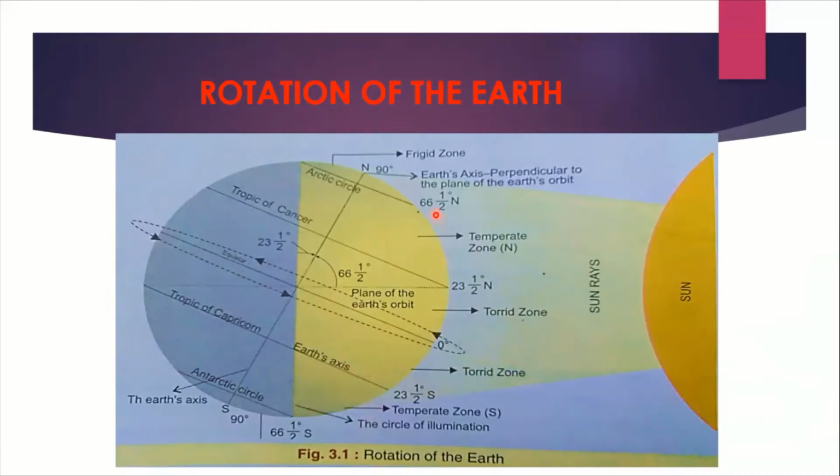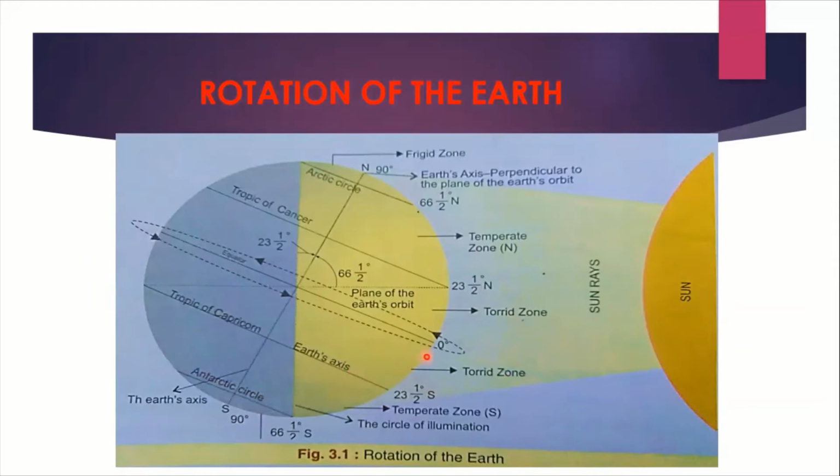because of the spherical shape of the earth, you can see that where the sun rays are falling, that place experiences day. So you can see that this is the part where sun rays are falling, and this part experiences day. And the opposite part, you can see here, it is dark, and that is why this part experiences night. Okay, so earth rotates from west to east like this, and wherever the sun's rays fall, there it is day, and on the opposite side it is night.